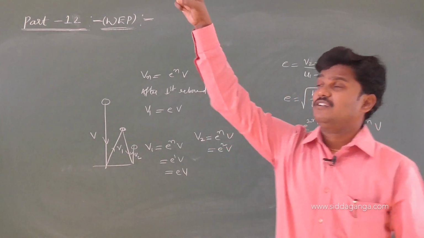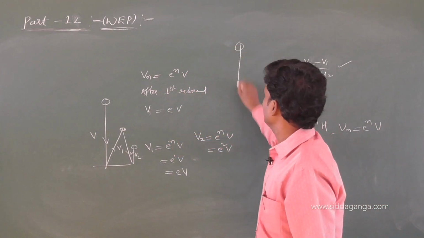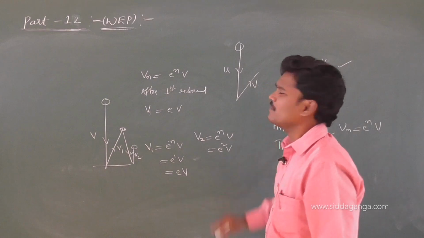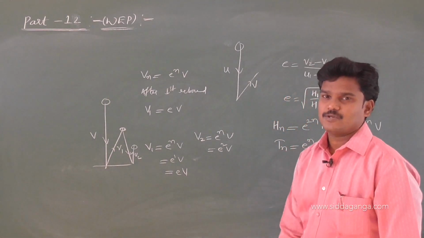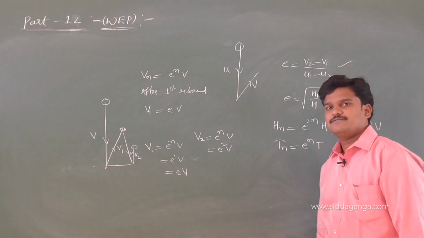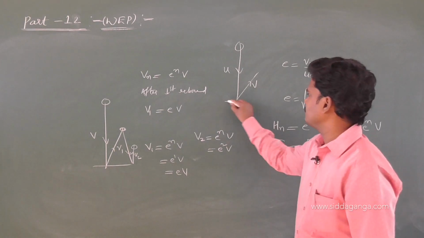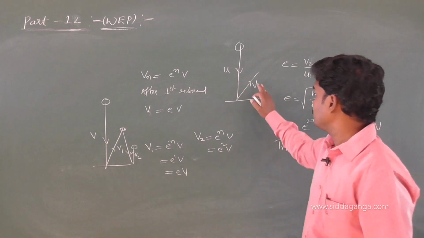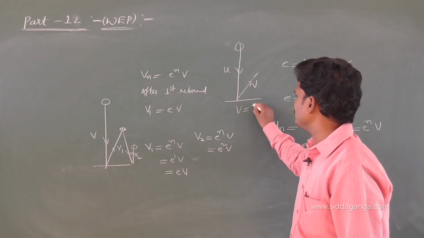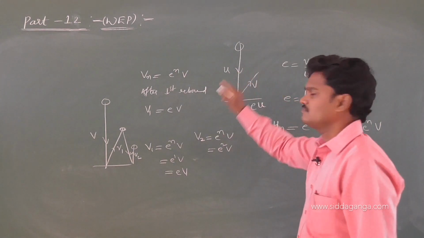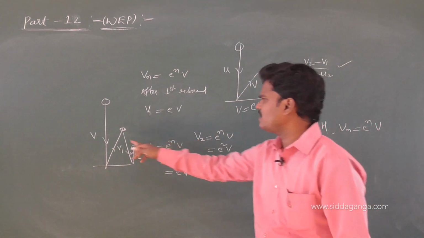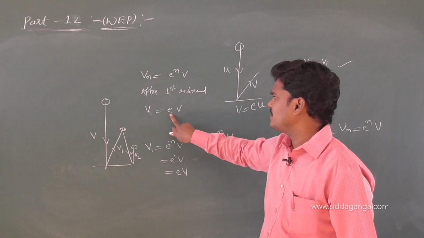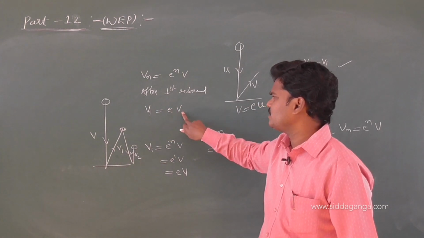Suppose the ball falls with u and rebounds with v, then what is this v? The ball falls with a speed u before the collision and rebounds with a speed v. Then v is equal to e times u. Got it? Same formula: V1 is equal to e power n into v, and with n equal to 1, it is e into v.